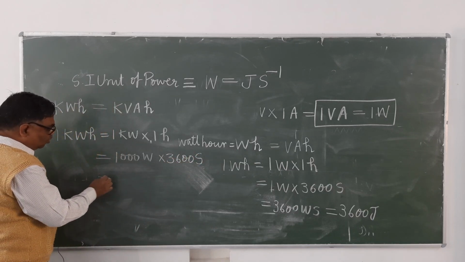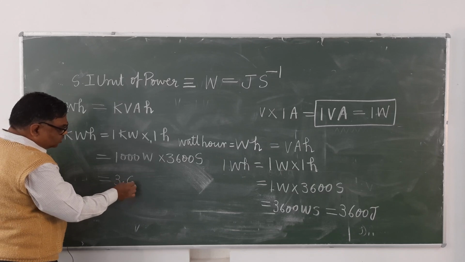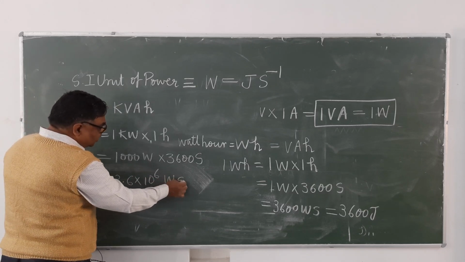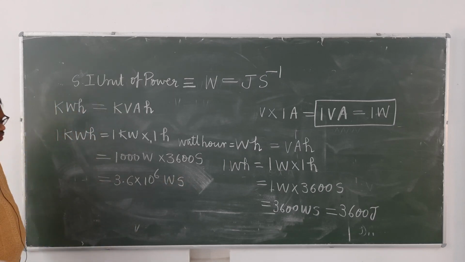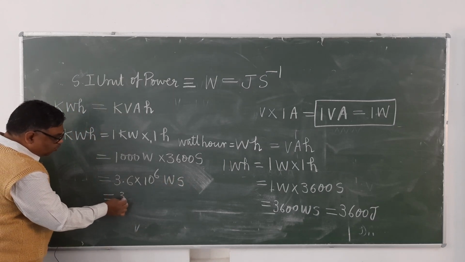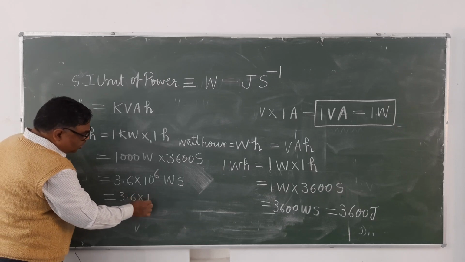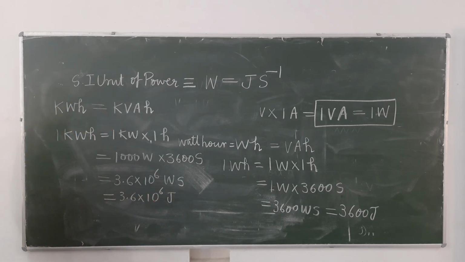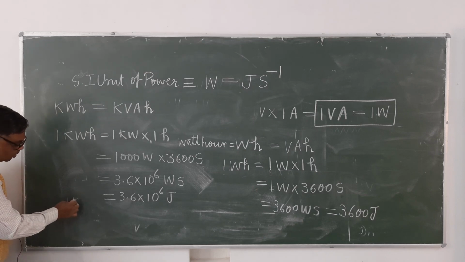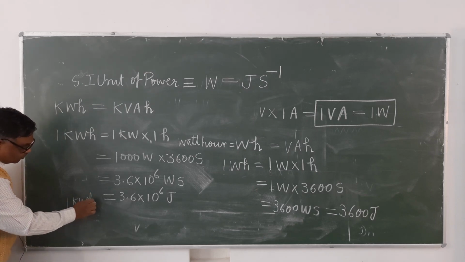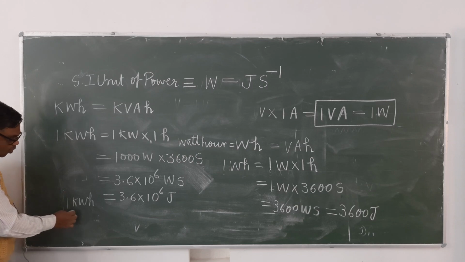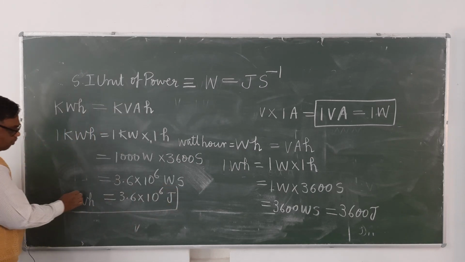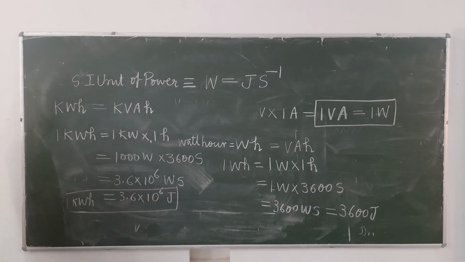That is equal to 3.6 into 10 to the power 6 watt second, and watt second means joule. So it is 3.6 into 10 to the power 6 joule. It's clear? Means 1 kilowatt hour is equal to 3.6 into 10 to the power 6 joule.